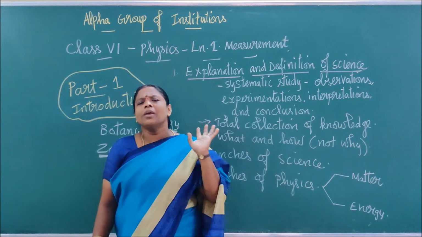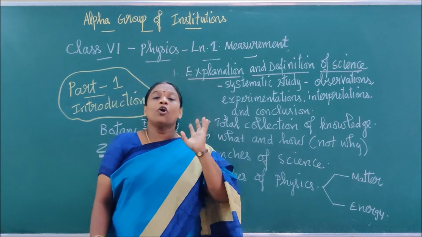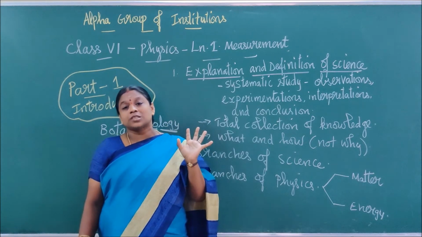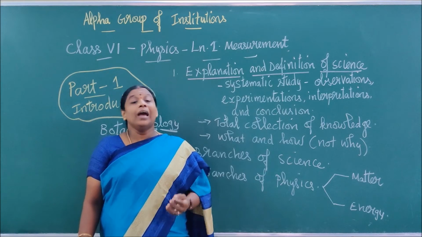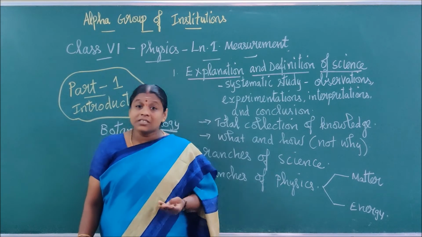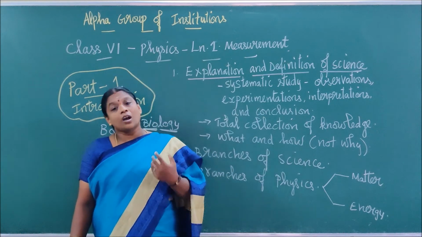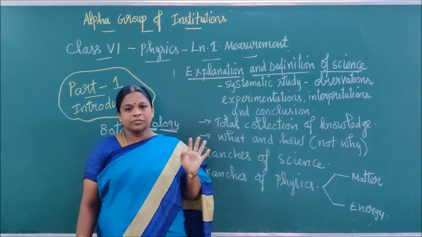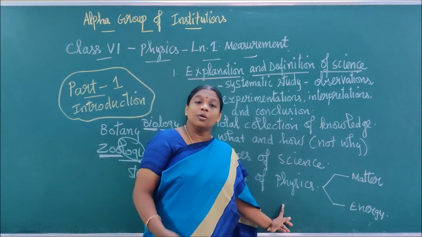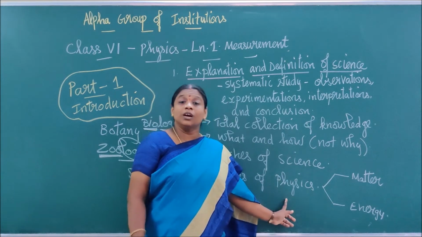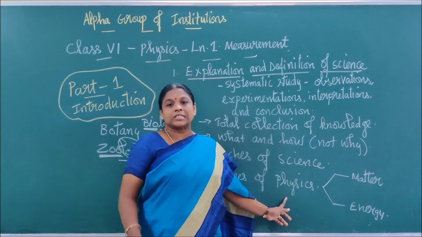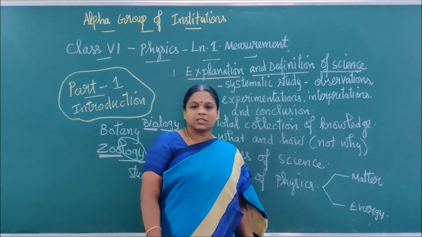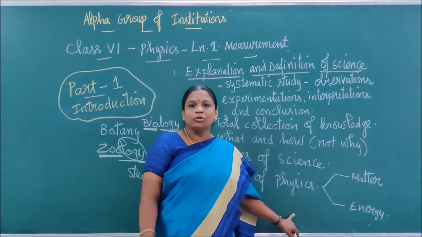Okay? There are so many branches under it, children. Atomic physics studies about the smallest structure of a substance, which is called an atom. And we have nuclear physics. We have electricity and magnetism, optics, acoustics. So the list goes on. Day by day it will increase. So that is your homework now. You have to list out the modern branches of physics, starting from the older physics to the recent developments. You have to Google it and find it.